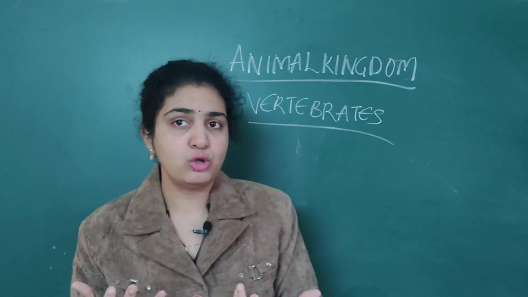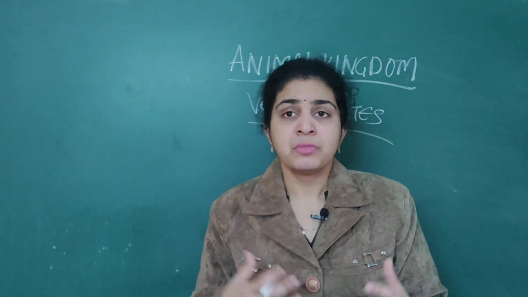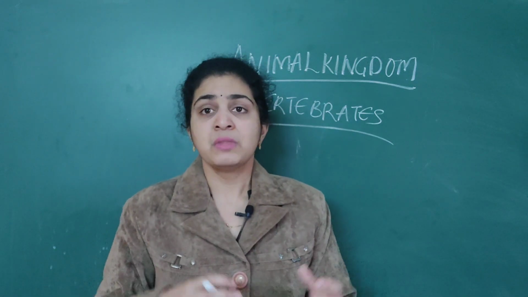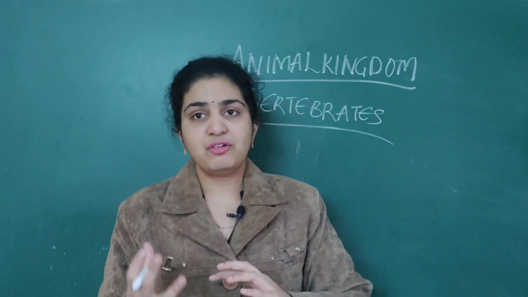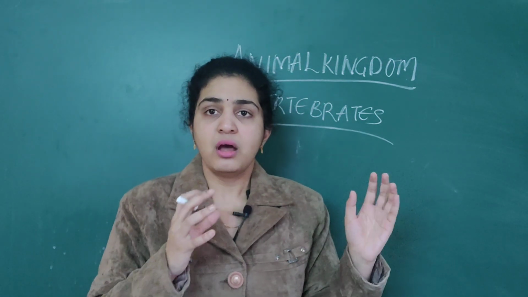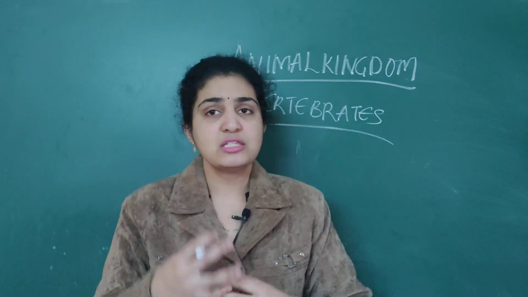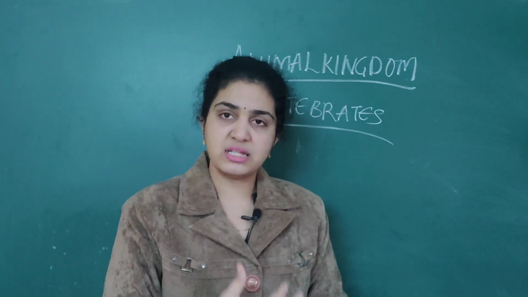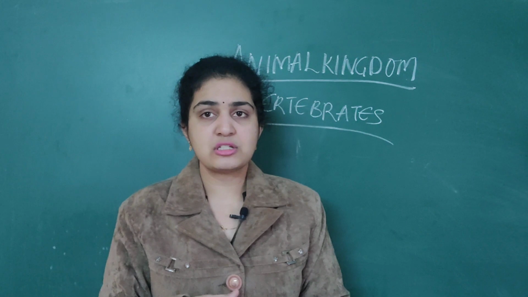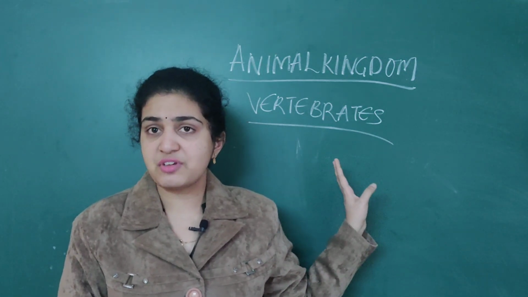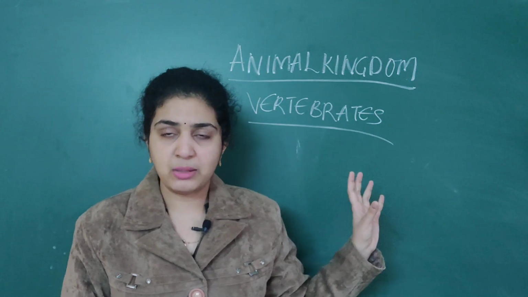Suppose for mammals, we humans, we have four chambered heart. But when it comes to reptiles, they will have only three chambered heart. Later, other animals, like fishes, have only two chambered heart. So there is good differentiation between the heart chambers. These are important NEET questions which we are going to discuss. Kidneys are also present, and kidneys play a very important role in osmoregulation as well as excretion. So these are the four specific features that are related to vertebrates.